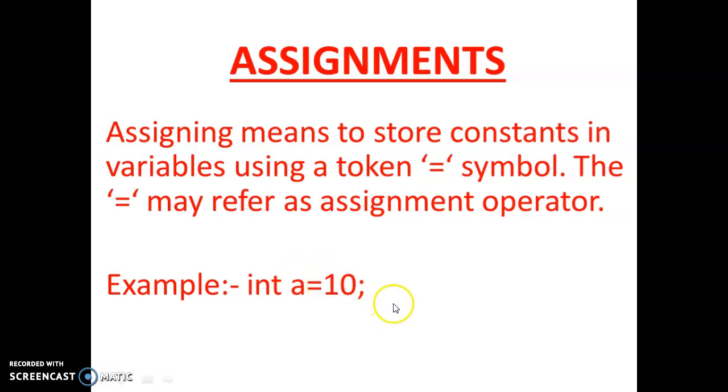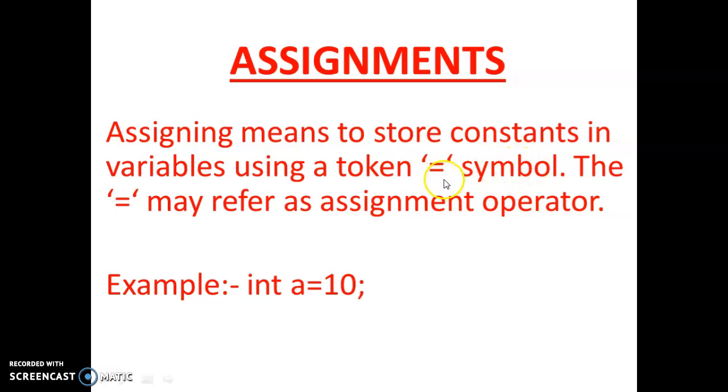I want to discuss one thing here. Single equal to is the assignment operator and double equal to is the relational operator, which checks whether both sides are equal or not. Sometimes the difference between these two comes in your exam: what is the difference between single equal to and double equal to.